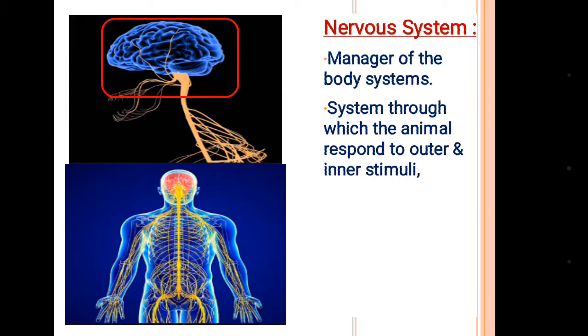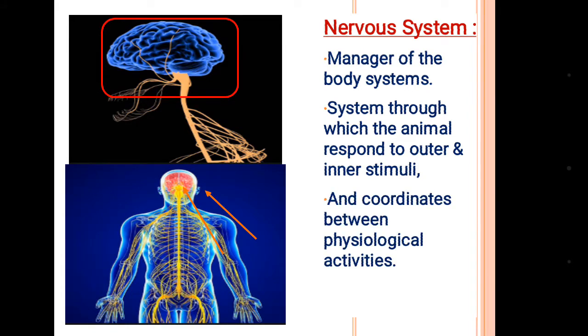Outer means outer heat or cold, etc., and inner stimulation may be pain inside. So the brain receives the stimulation from the outer side or inner side, and then it sends commands to the body parts and coordinates between the physiological activities.